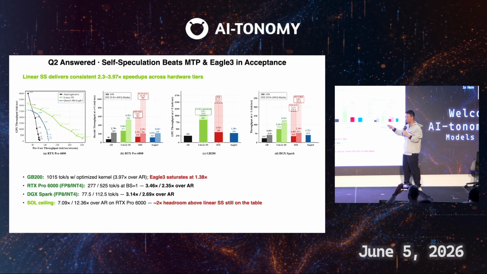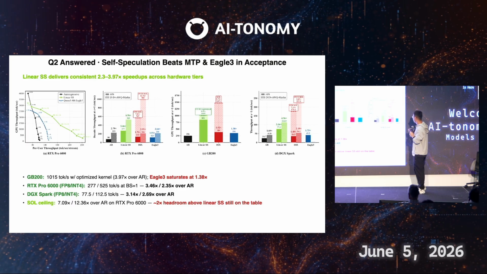Basically, the x-axis is different methods. The y-axis is the real throughput measured in SGLang across different platforms, including the personal computer, DGX Spark, and also the cloud one, the GB200. You can see the green one is our method. The black one is a vanilla AR model. The blue one is the MTP method Eagle3. Across different platforms, our self-speculation can achieve up to 4x speedup over AR and 2.5x speedup over the existing MTP method Eagle3, indicating self-speculation is currently the best inference scheme.